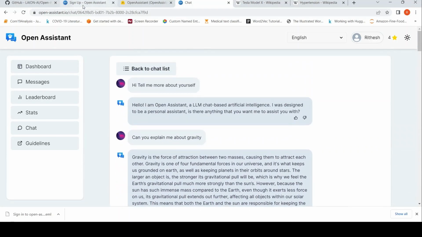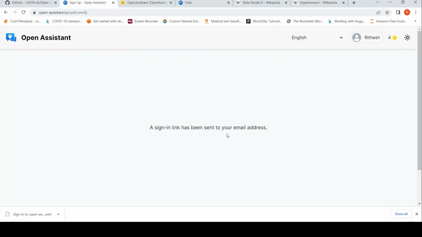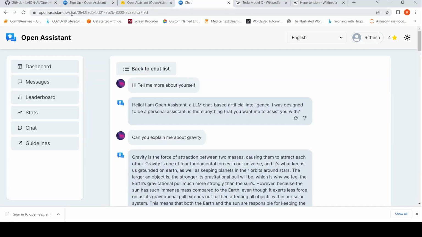So basically, you go to Open Assistant, you sign up. If you put your email address or Discord, you'll get a link and then you can sign in, and then you just go to openassistant.io/chat. Then it gives this kind of a dashboard UI where you can click on chat. So I tried it out, and I will also try out some instances in this video.